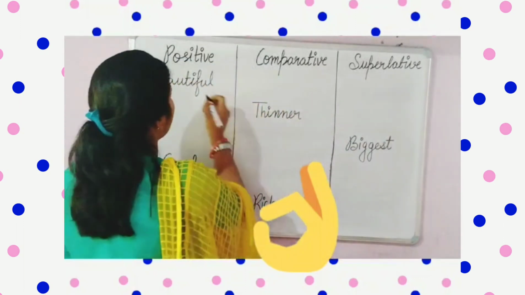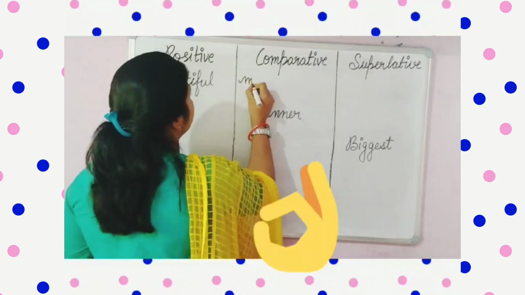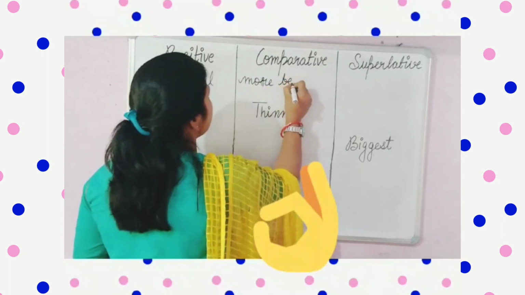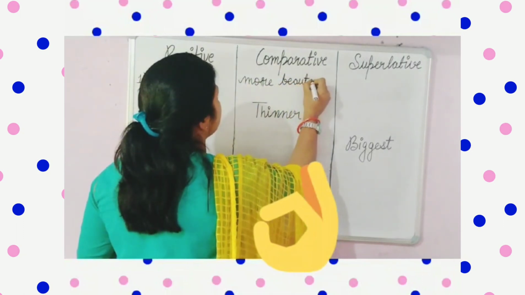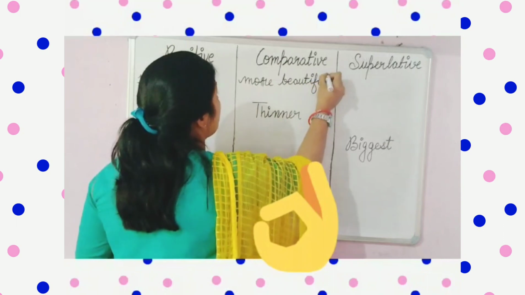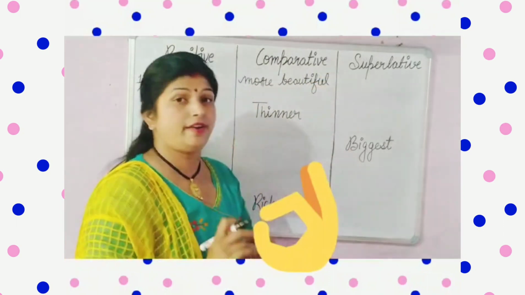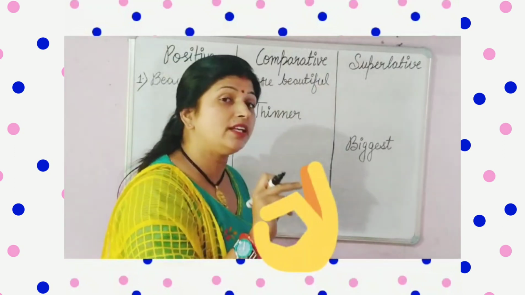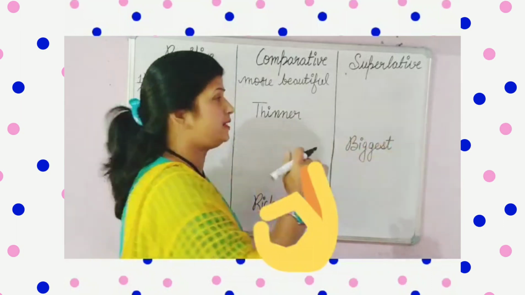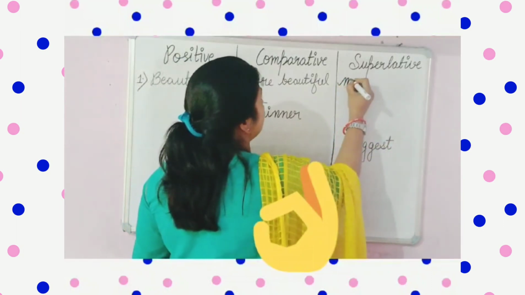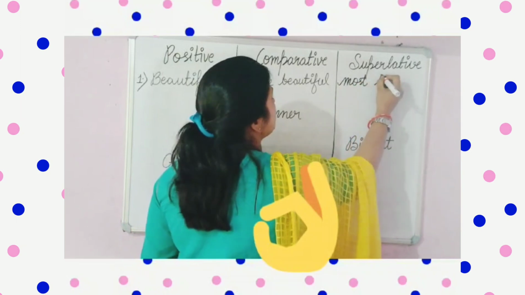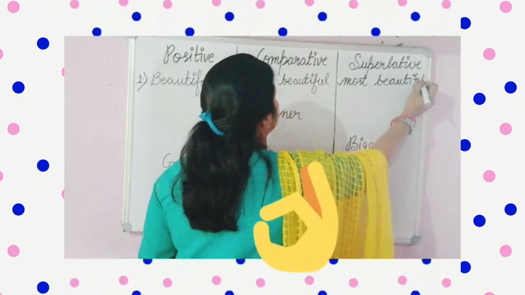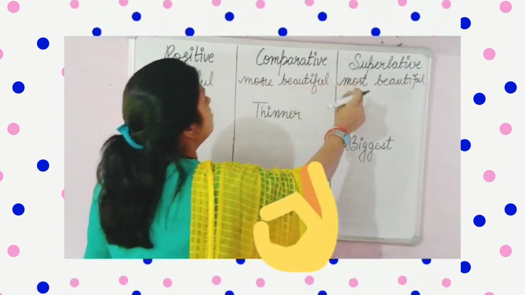So what I will say? Beautiful, more beautiful. Okay, and suppose there are many flowers, बहुत सारे flowers हैं. So what I will say? This is the most beautiful flower. ये सबसे सुंदर flower है इन सब में से. So what we will say? I will say this is the most beautiful flower. See, beautiful, more beautiful, most beautiful.